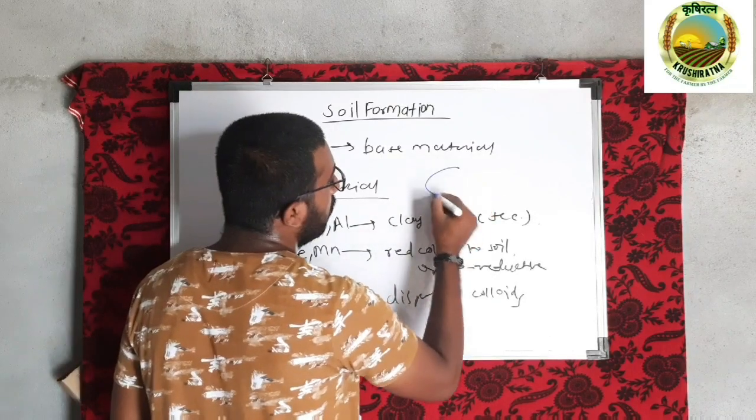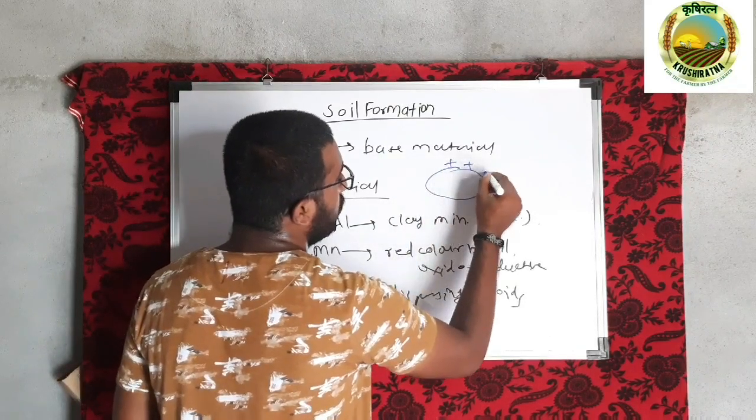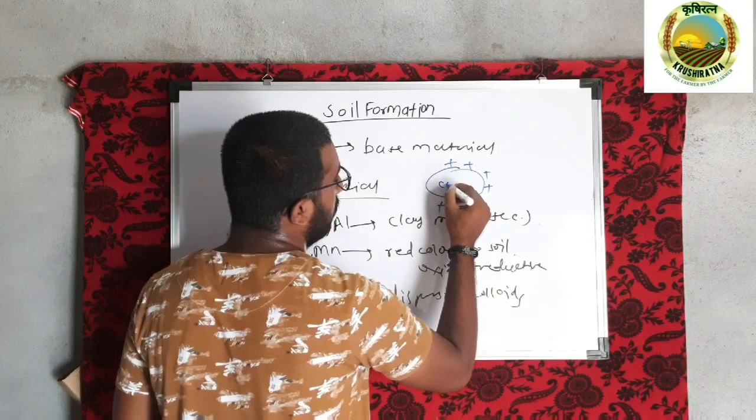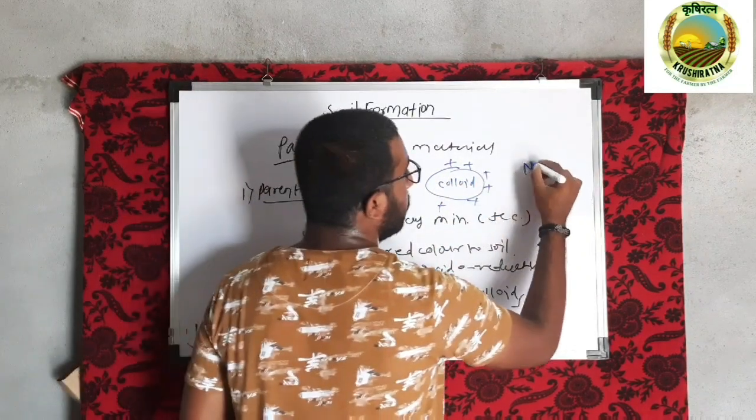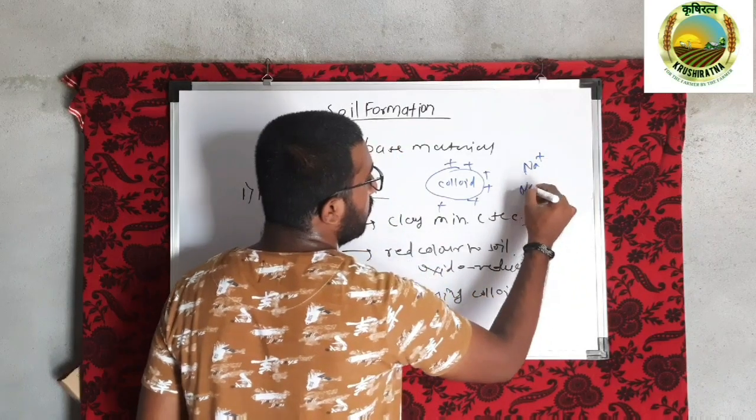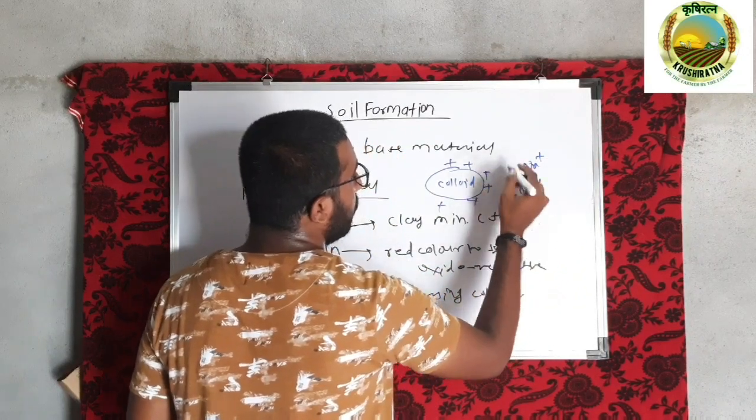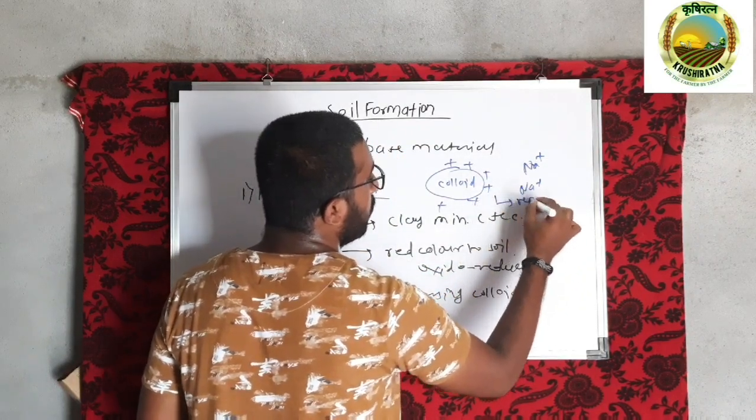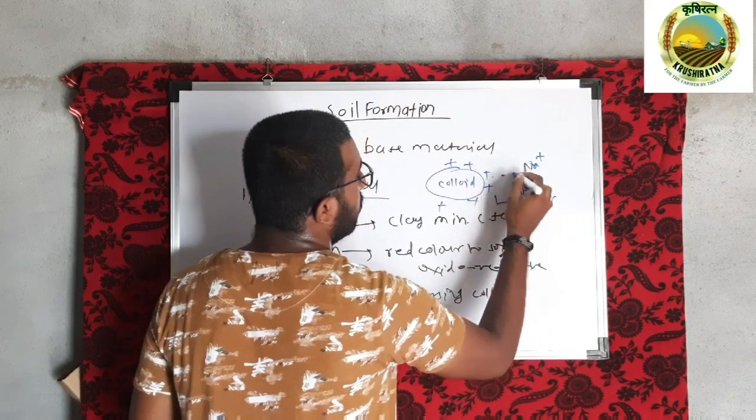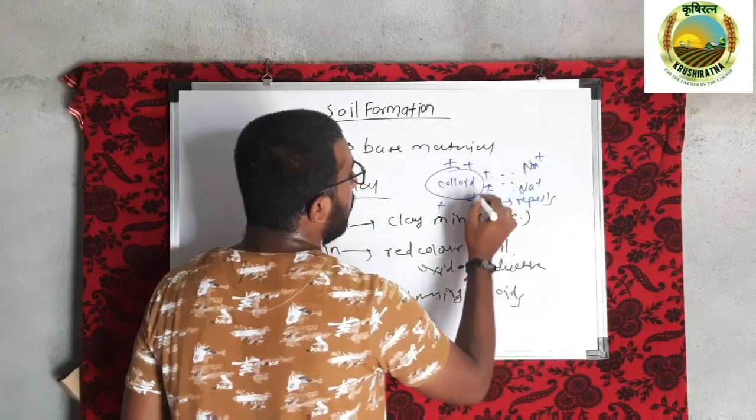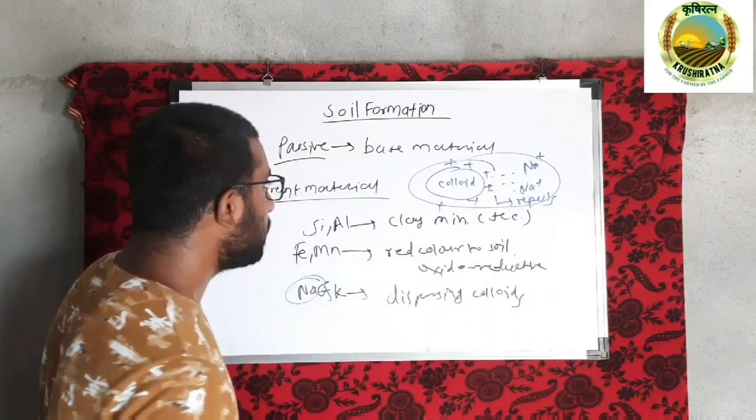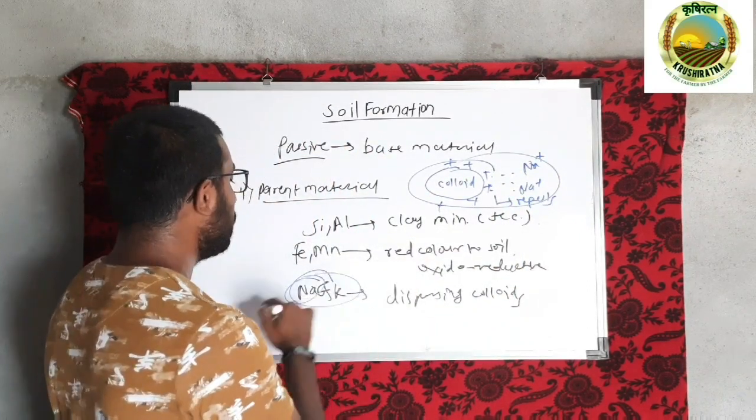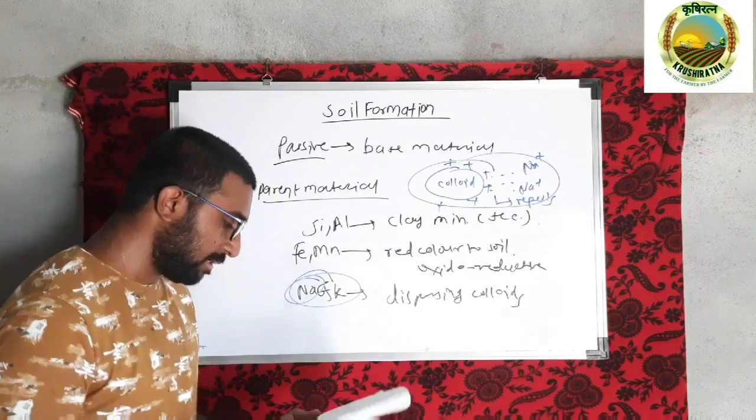Suppose this is a soil colloid having positive charges on it, and suppose a sodium ion is present. This is also a positive charge, and as we know, positive charges repel, so they don't connect with each other, and this is the dispersion effect. So the dispersion effect in the soil is contributed by sodium and potassium ions.